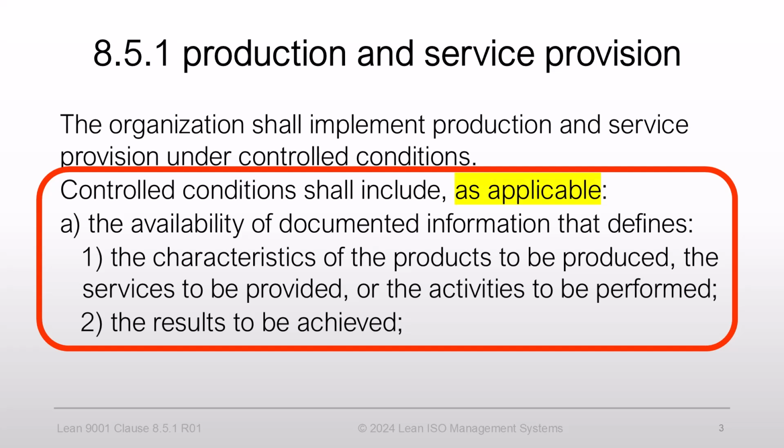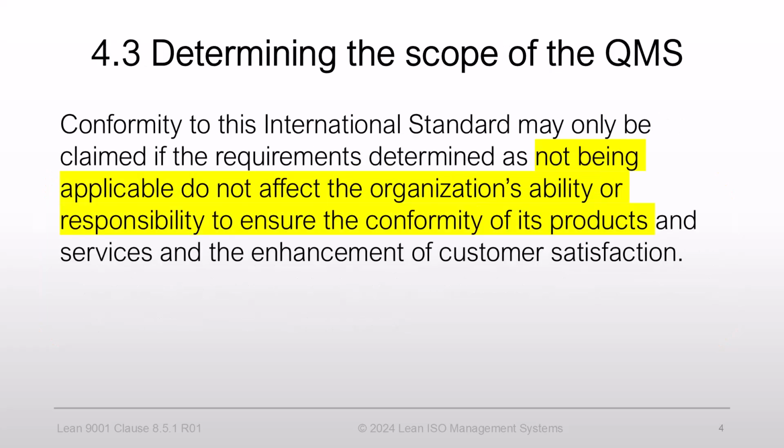Before we dive into the requirements, let's stop here for a moment to understand what the term "as applicable" means, because it relates to many requirements in this clause and the standard in general. I suggest going back to clause 4.3, which sets out the requirements for determining the scope of the QMS. At the bottom of the clause, it states, conformity to this international standard may only be claimed if the requirements determined as not applicable do not affect the organization's ability to ensure the conformity of its products and services and enhance customer satisfaction. I will show you an example of applicability as we go through the requirements of the clause.